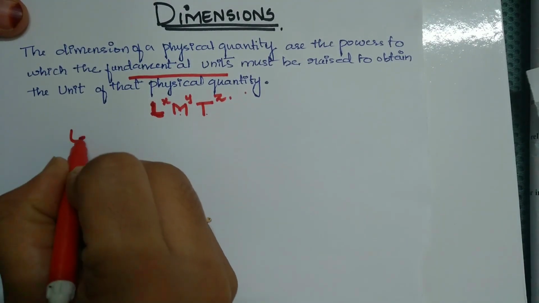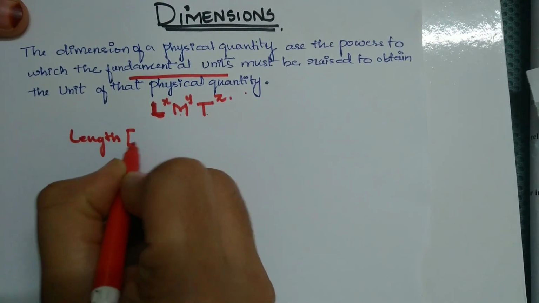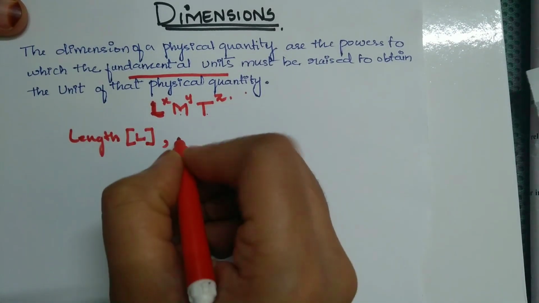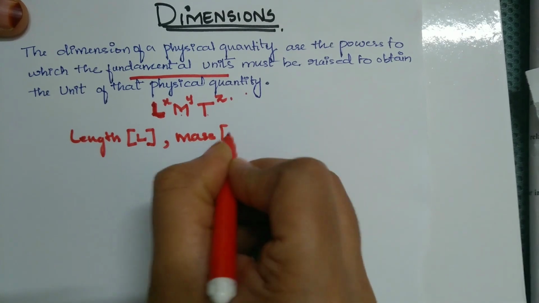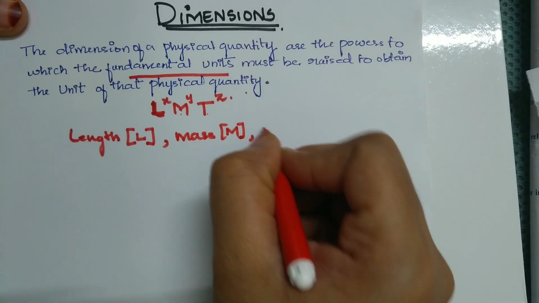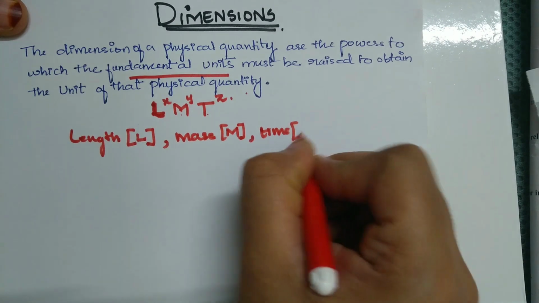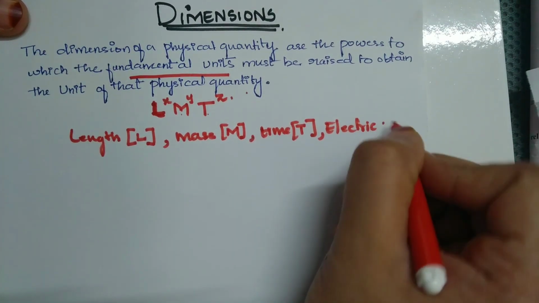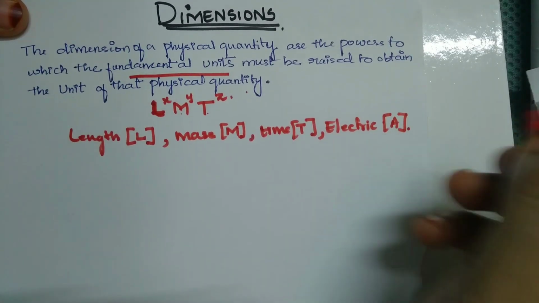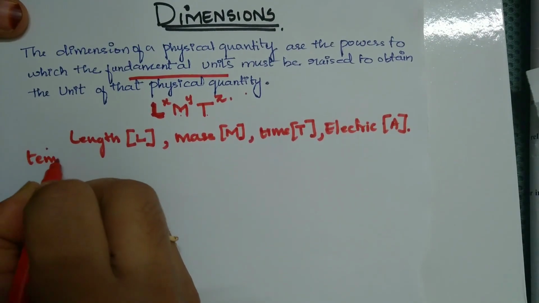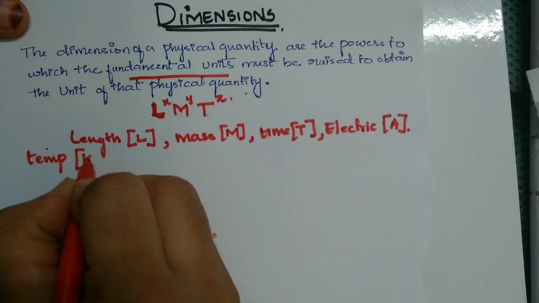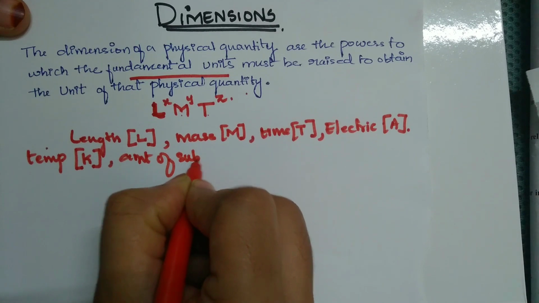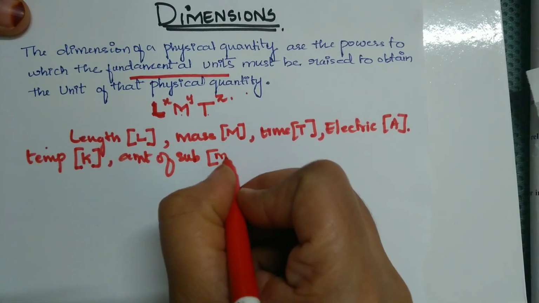We have length, denoted as capital L. Always the dimension is written in square brackets. Then we have mass, written as capital M. Time is written as capital T. Electric current is written as capital A. Temperature is written as capital K. Amount of substance is written as mole.